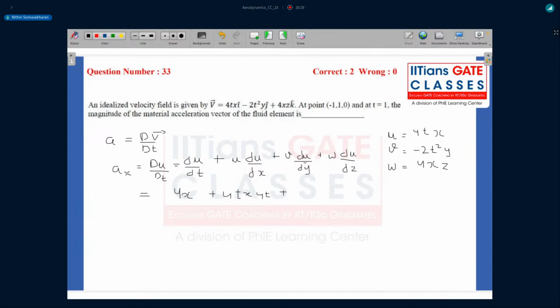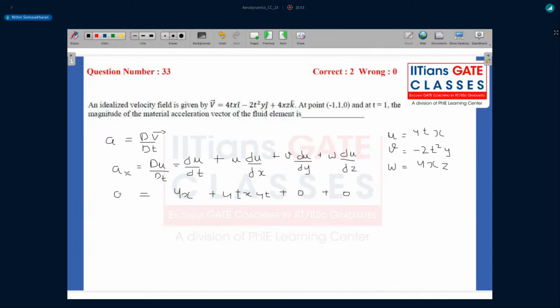Plus v into dou u by dou y. So v is minus 2t square y, but u is not a function of y, so this will be 0. And then we have w into dou u by dou z. W is 4xz, but again u is not a function of z, so this goes to 0. So that is ax.